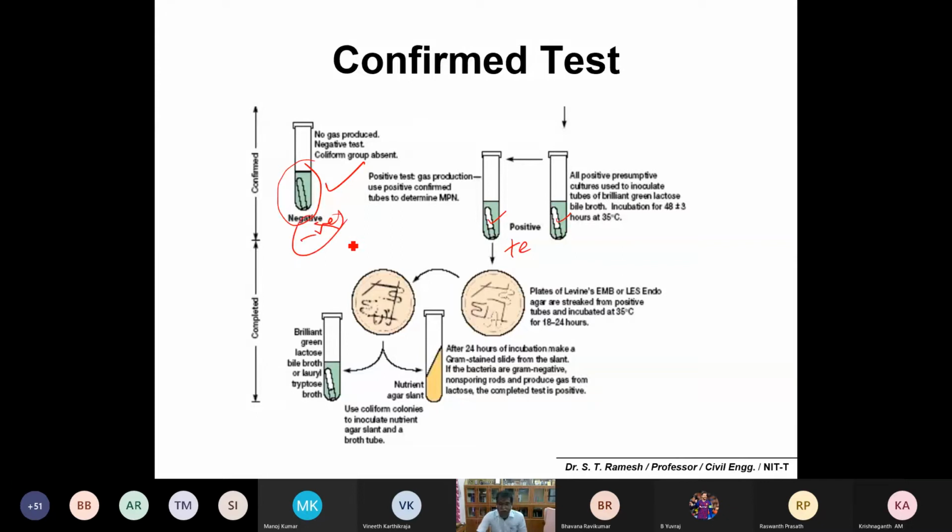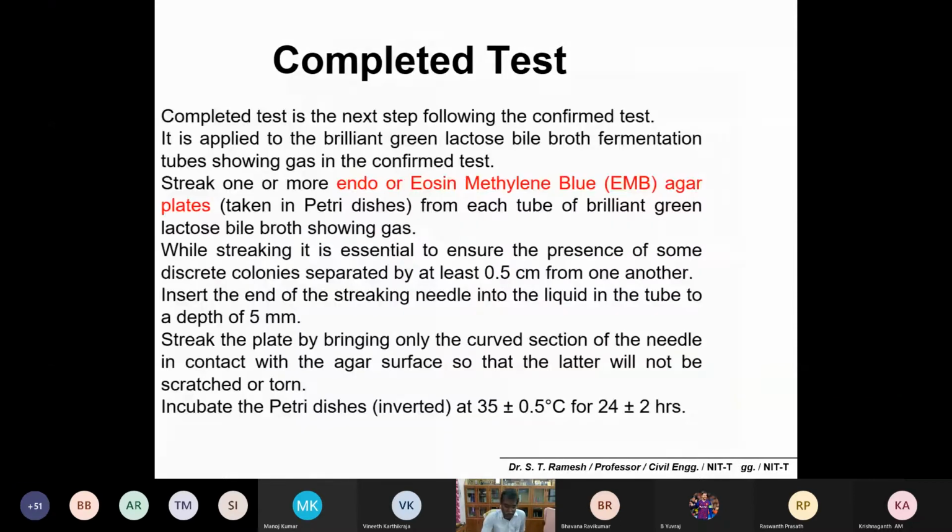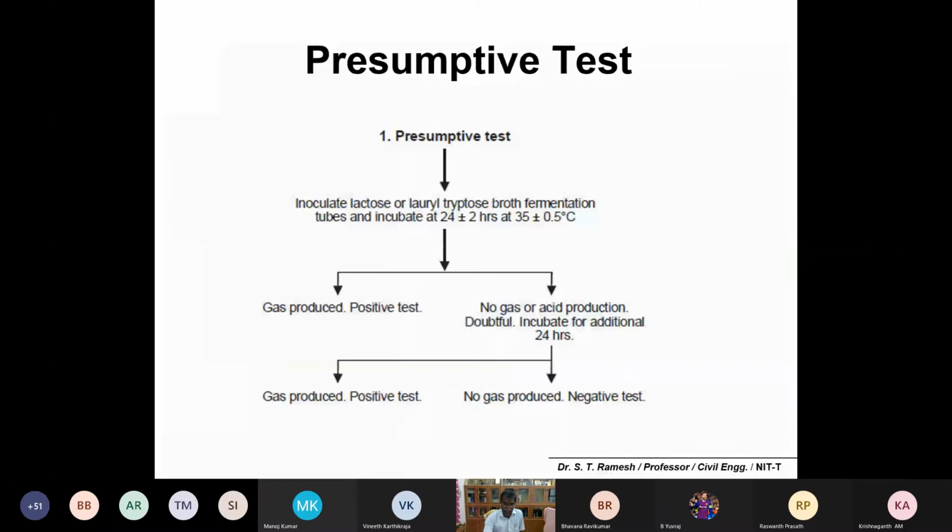Then say that the water is contaminated with coliforms. If there are coliform traces, then there could be a suspicion of microbial contamination, either bacteria, virus, or other organisms. This is important, so please have a look. You can either write it as text or draw flowcharts. That is enough from the examination point of view.